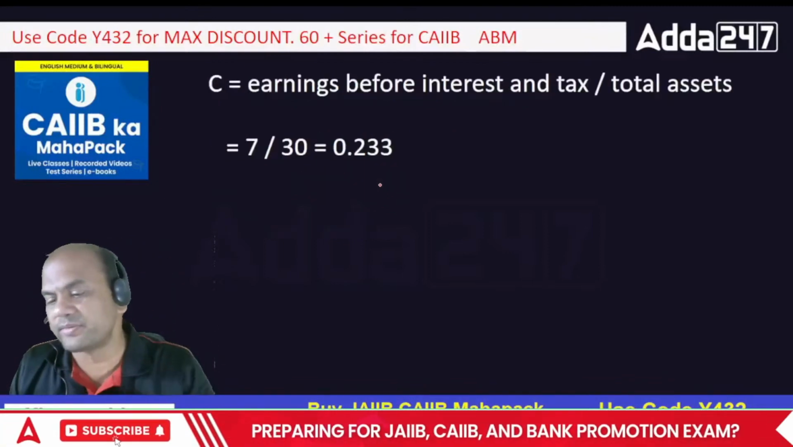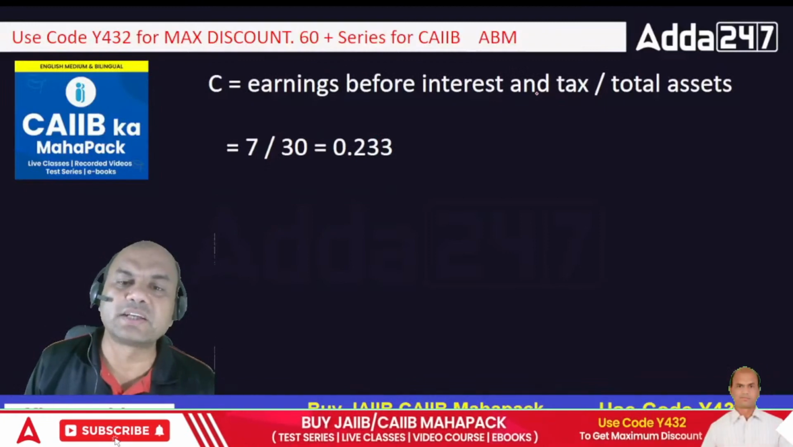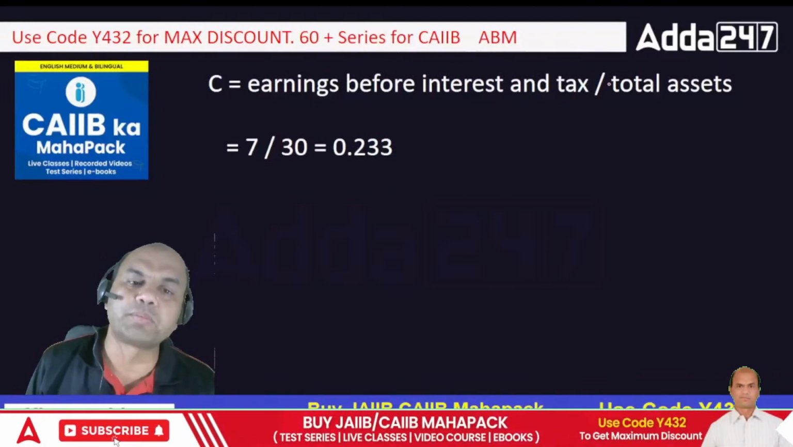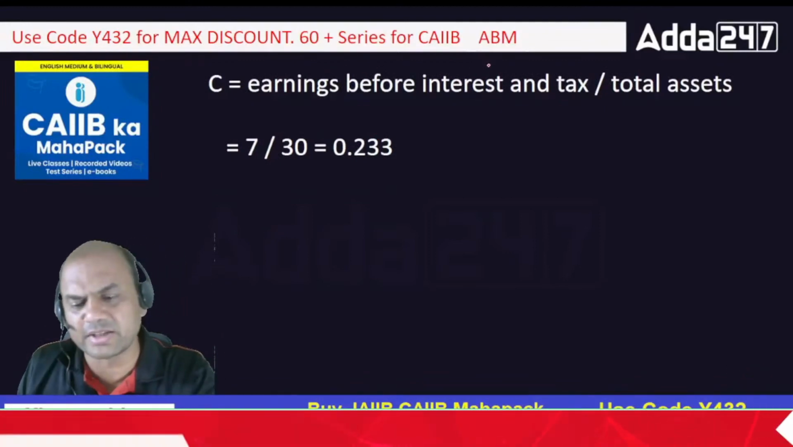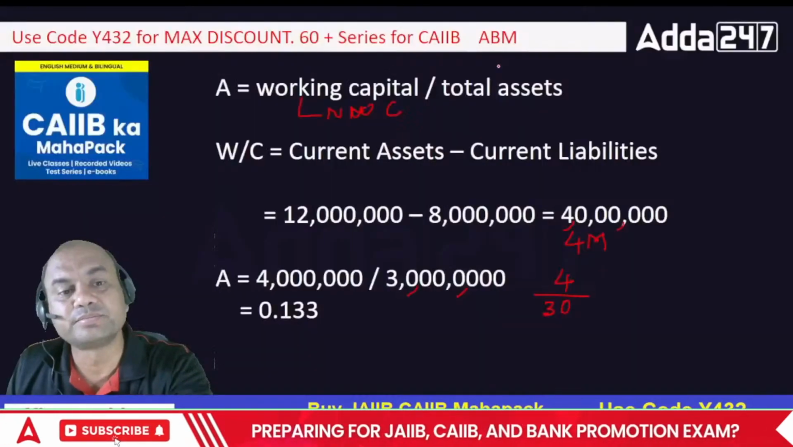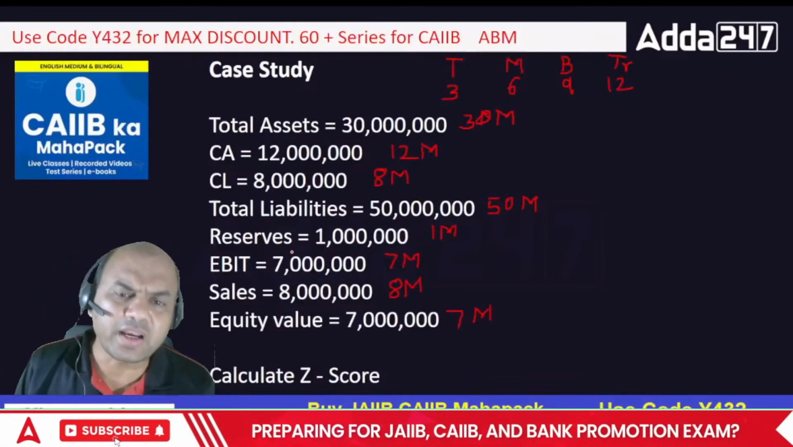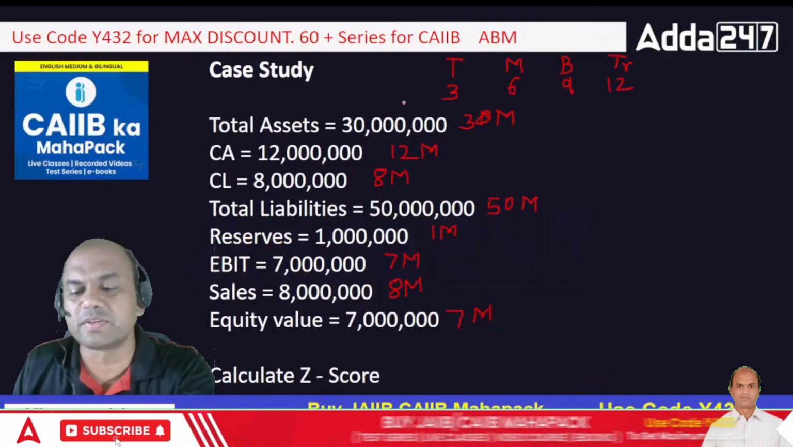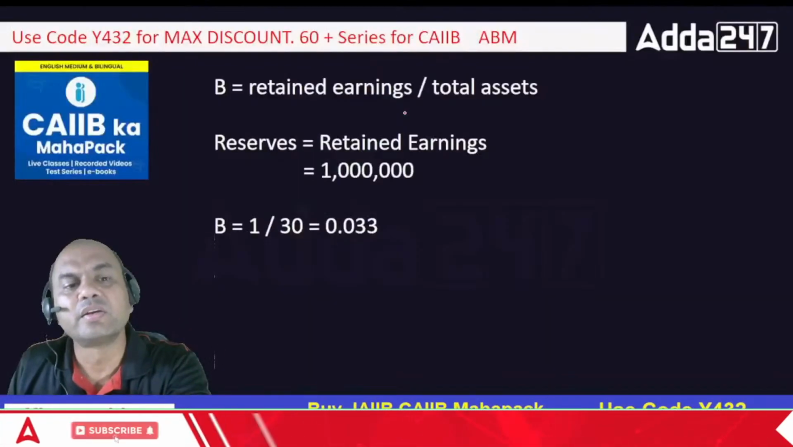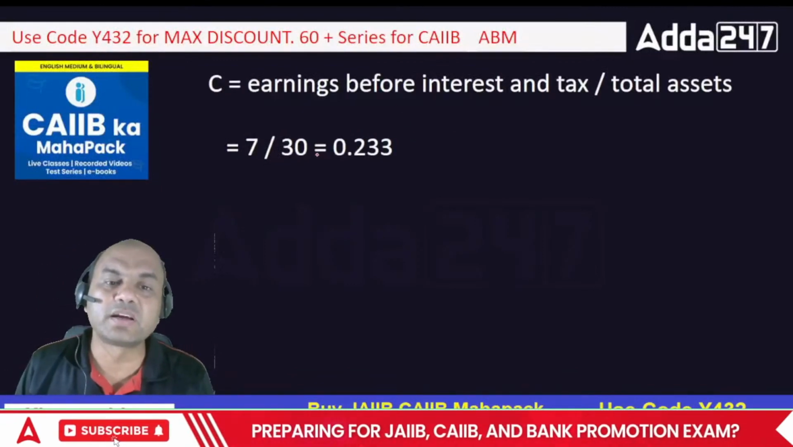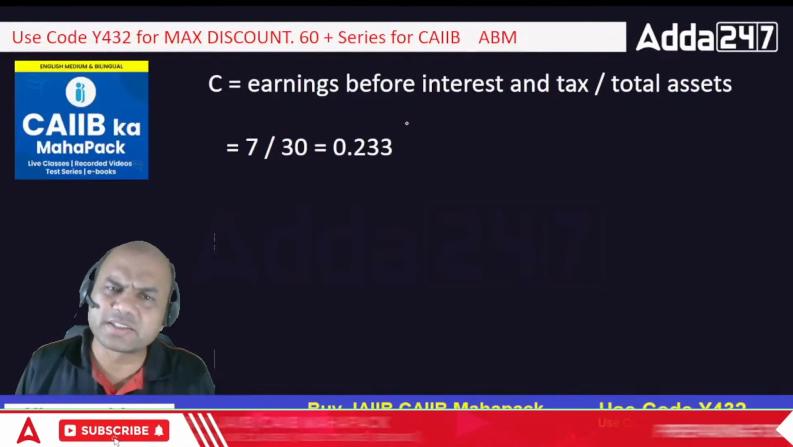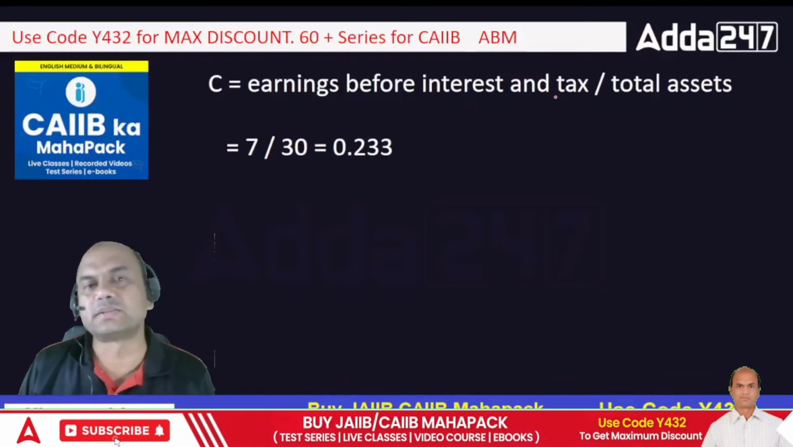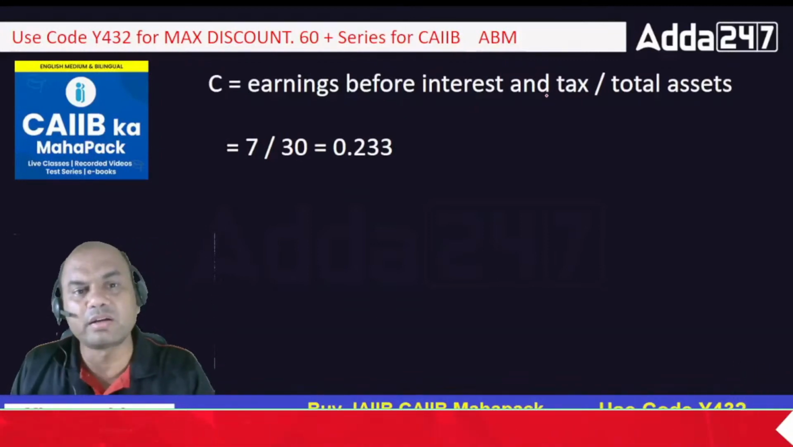C. What is C? Earnings before interest and taxation, EBIT upon total assets. What is EBIT? Is EBIT given to you? Let's see. See this, EBIT directly given, 7 million. So 7 million upon total assets, 30. So 7 by 30, 0.233. See here, it's simple if you remember it. But if you forget it, then out.